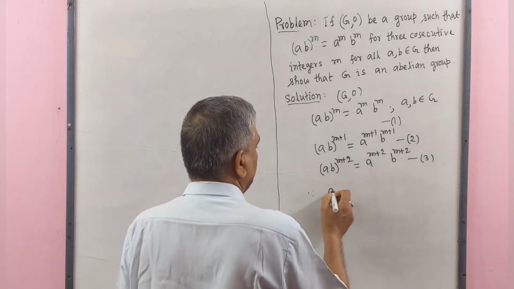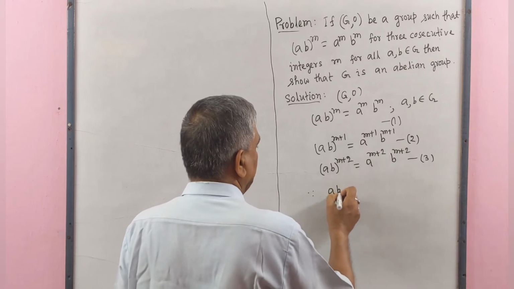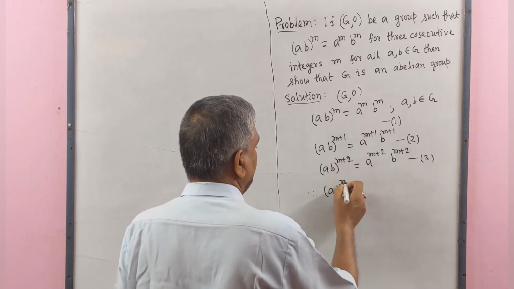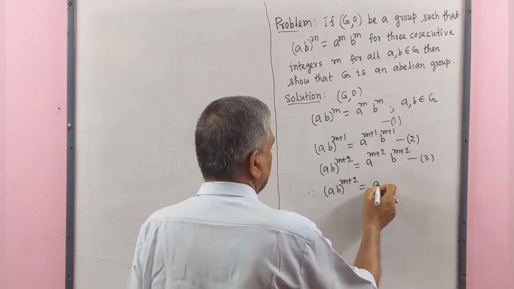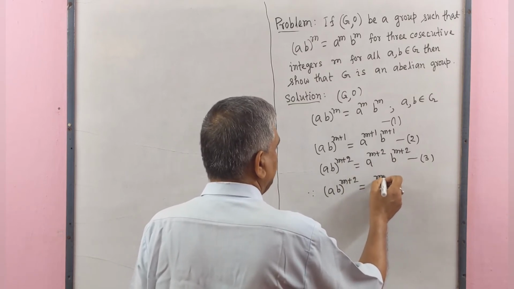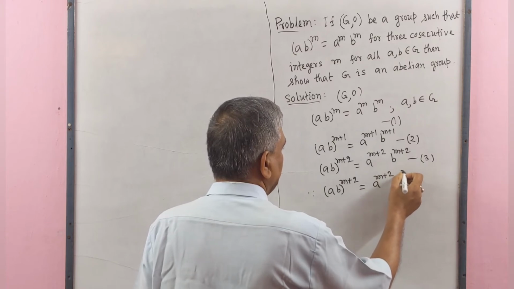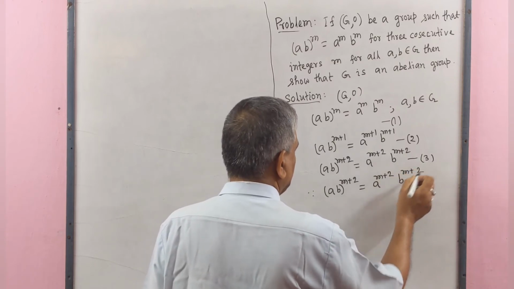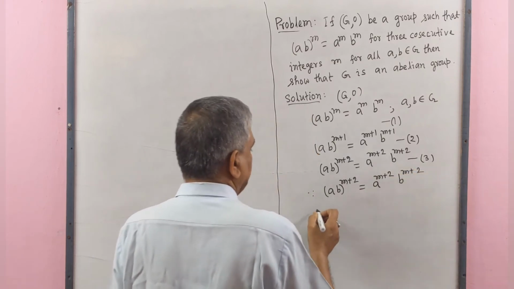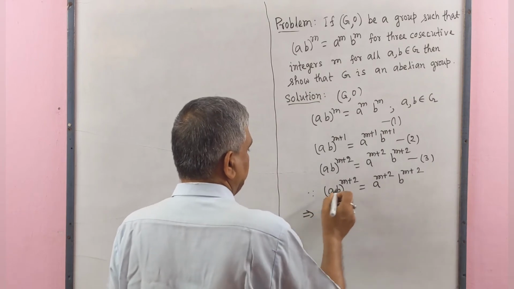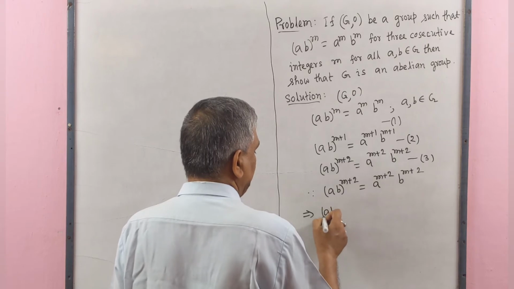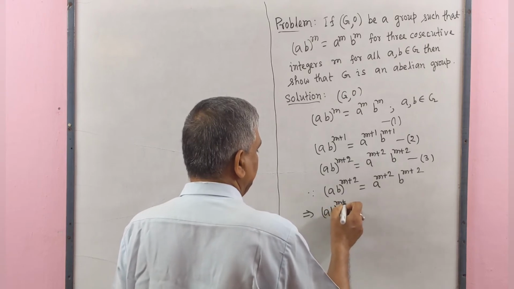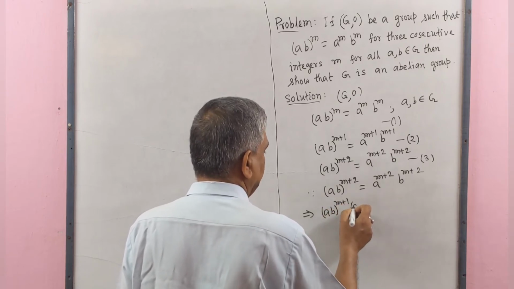Since (AB)^(m+2) = A^(m+2) B^(m+2). Here we may write the left side as (AB)^(m+1) AB.